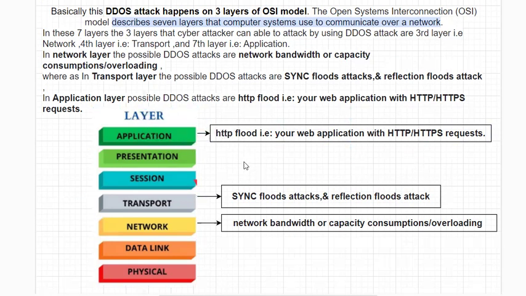At this layer, the attack we call HTTP floods. So this is the DDoS attack which is possible at the application layer. So these are the three types of attacks. These are the three layers that are majorly affected by DDoS attacks.